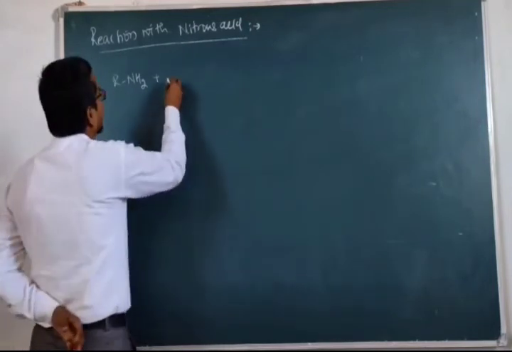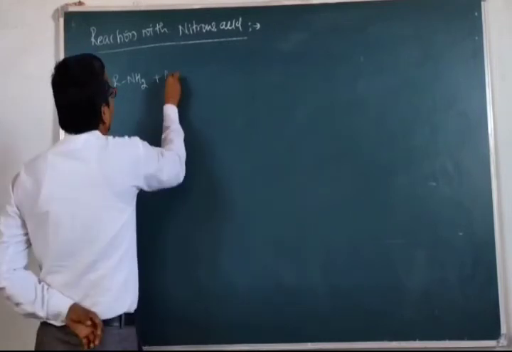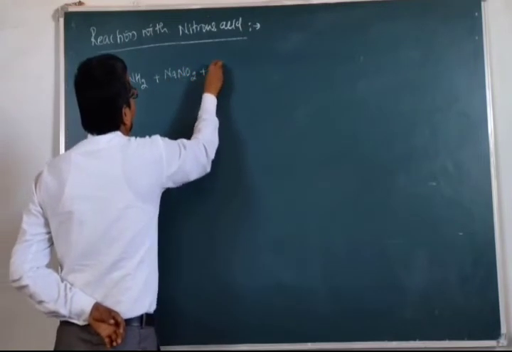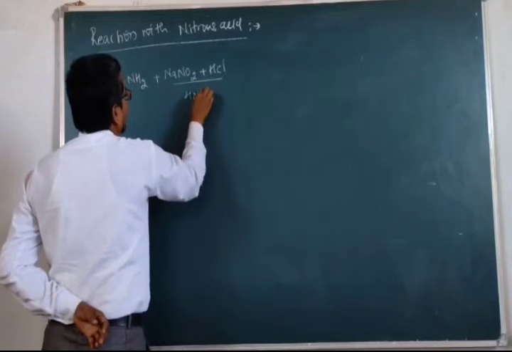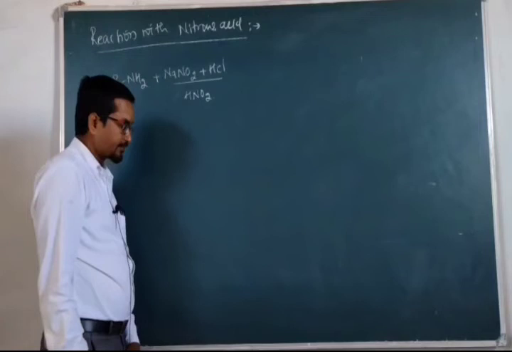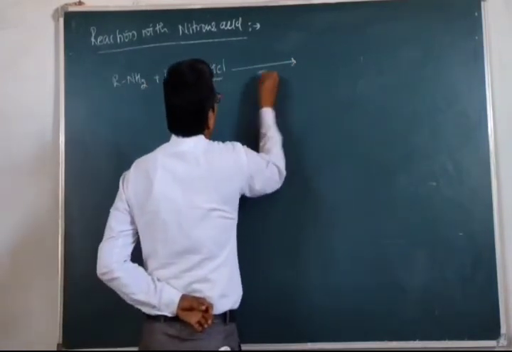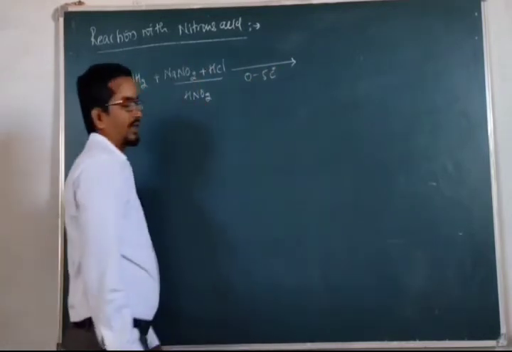HNO2 is prepared by the reaction of NaNO2 plus HCl. This reaction should be carried out at a very low temperature, 0 to 5 degrees Celsius.